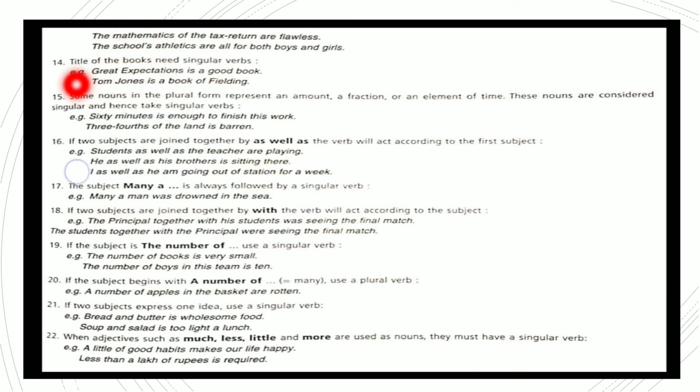Now coming to the next one, titles of books need singular verbs. Great Expectations is a good book. Tom Jones is a book of Fielding. It is the name of the book, so singular verb.